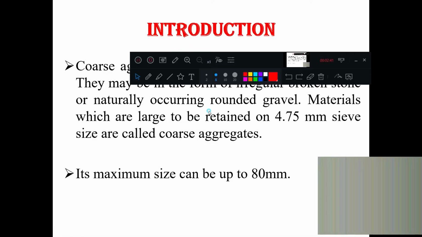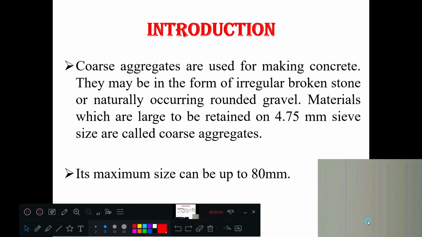Now, in the introduction part, coarse aggregates are used for making concrete. They are generally used to make concrete along with fine aggregate: fine aggregate, coarse aggregate, cement plus water.